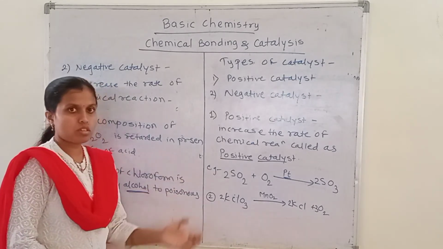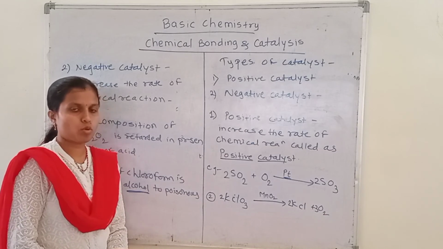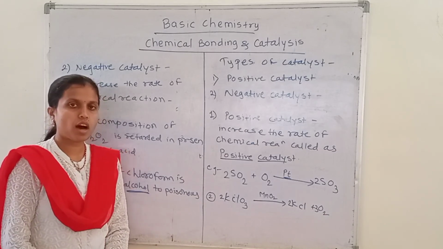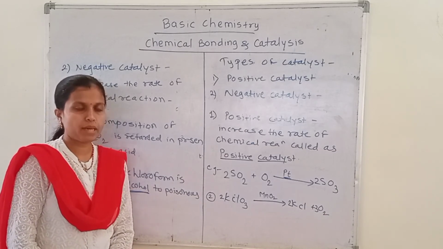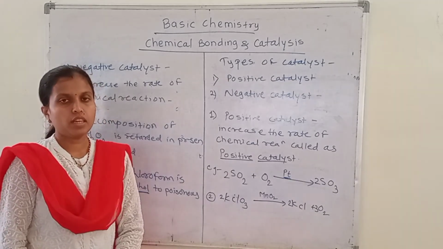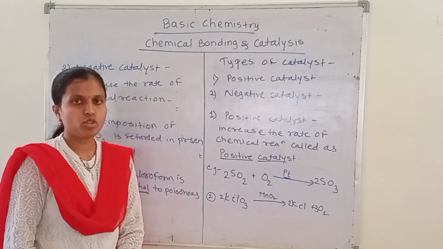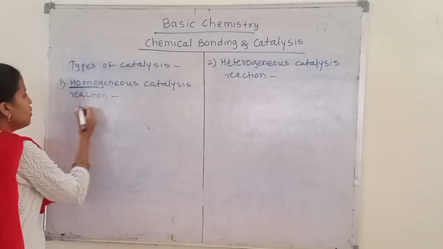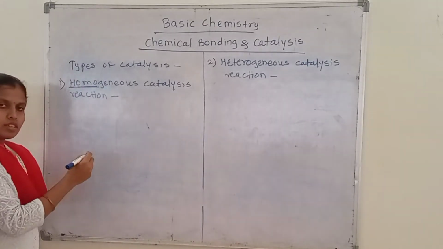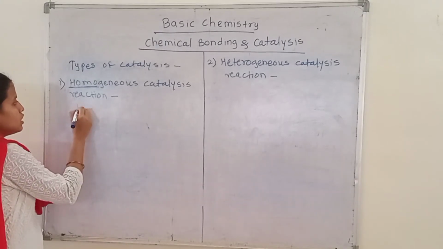So next we see the different types of catalysis processes. The catalysis processes are of two types. First type is homogeneous catalysis reactions and another type is heterogeneous catalysis reactions. The definition of homogeneous catalysis reactions is, in this reaction